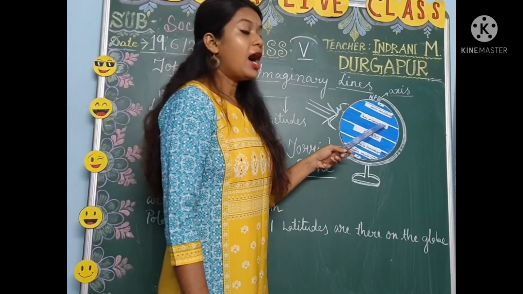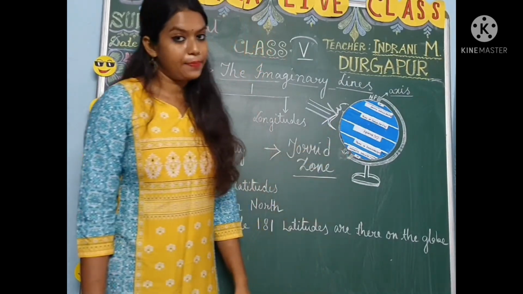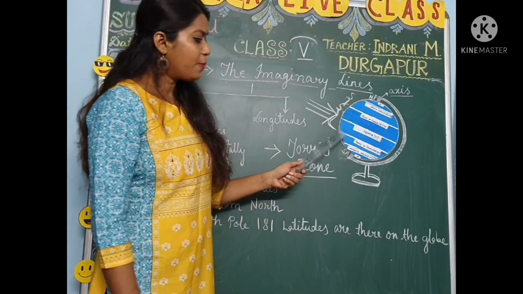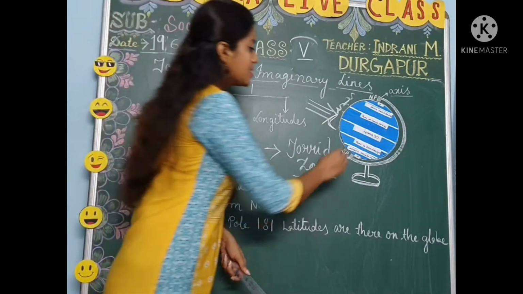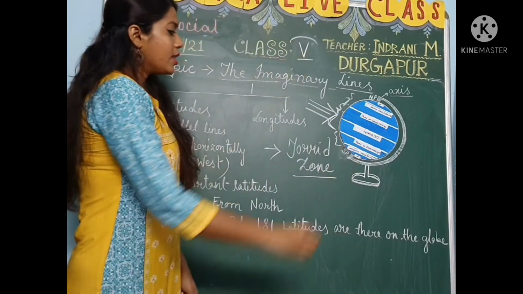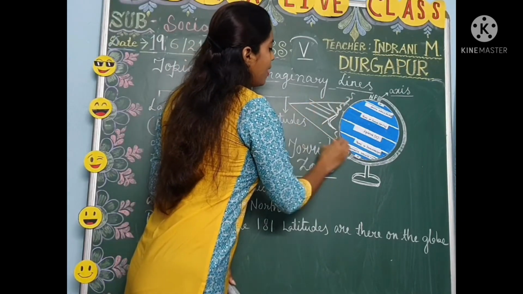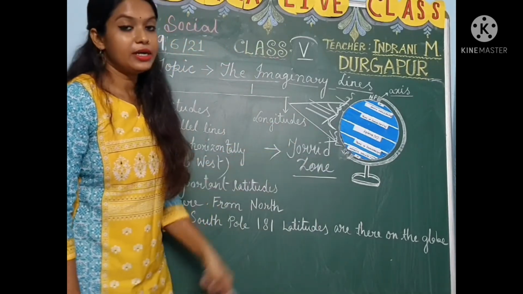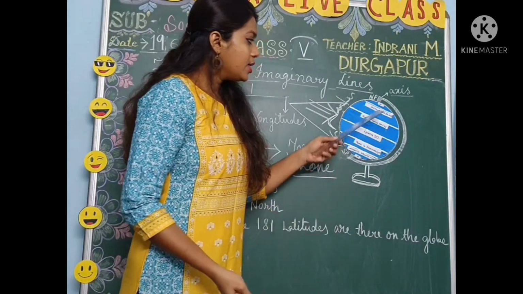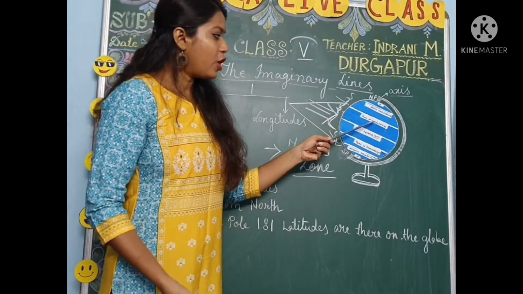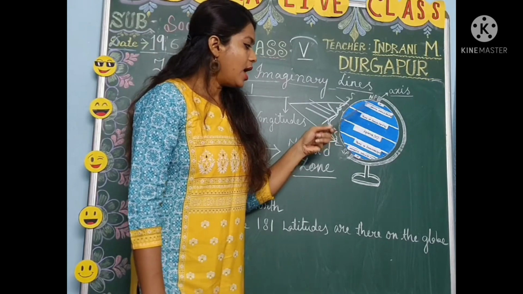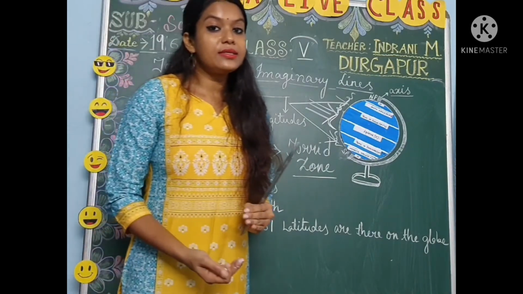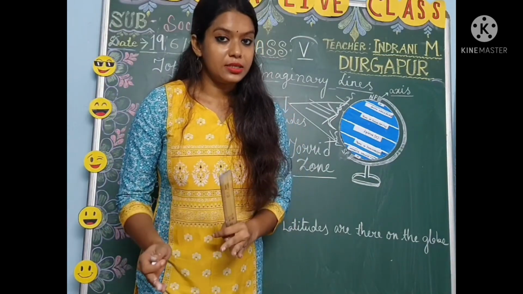From 23 and a half degrees north to 66 and a half degrees north, this particular region, and here again from Tropic of Capricorn in the south to the Antarctic Circle, in these two regions the sunlight falls mildly. So in these two regions, from Tropic of Cancer to Arctic Circle and Tropic of Capricorn to Antarctic Circle, we experience different seasons, right?